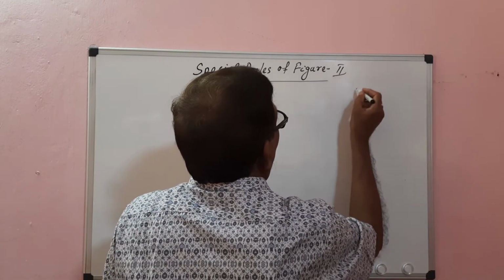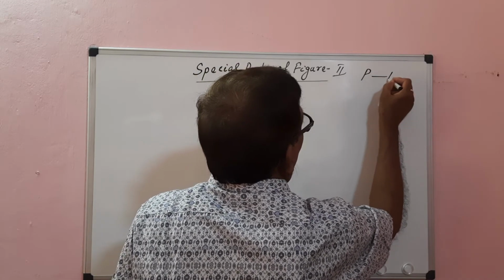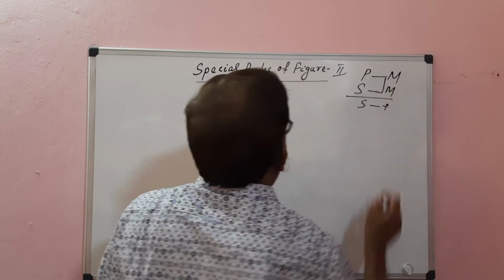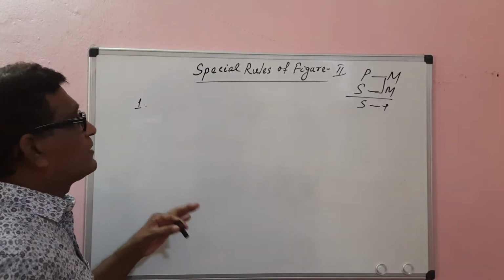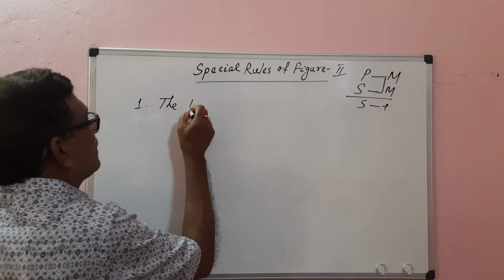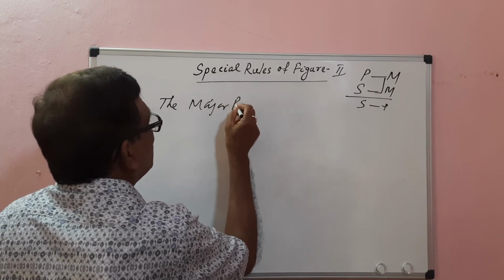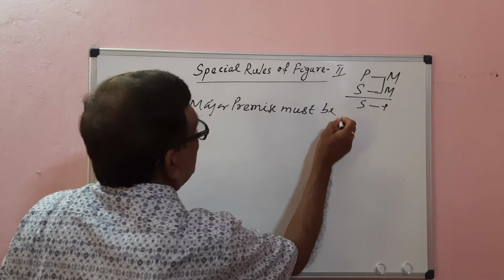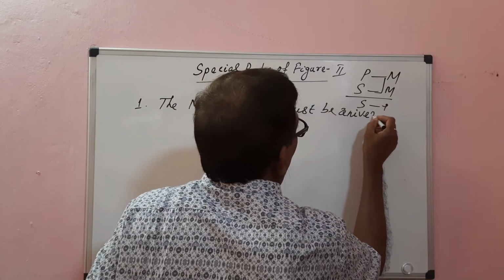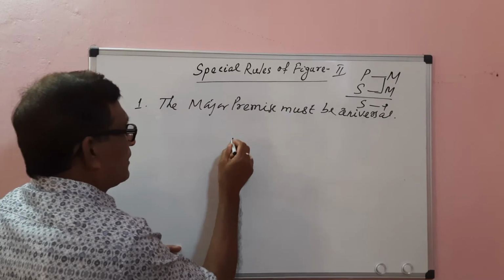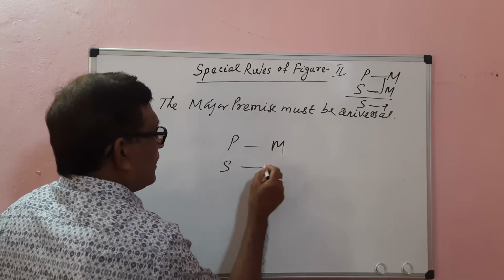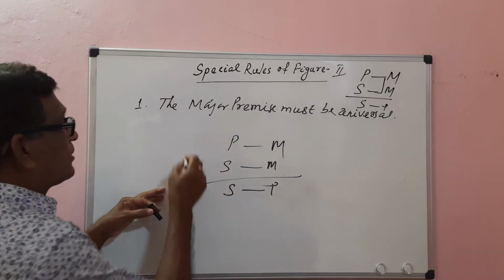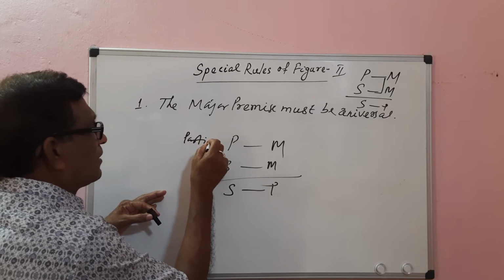Second figure. The position of the middle term in the second figure is PM, SM, SP. In the second figure, similarly, the major premise must be universal. Similarly, we have to prove it. PM, SM, SP. If the major premise is not universal, it must be particular.